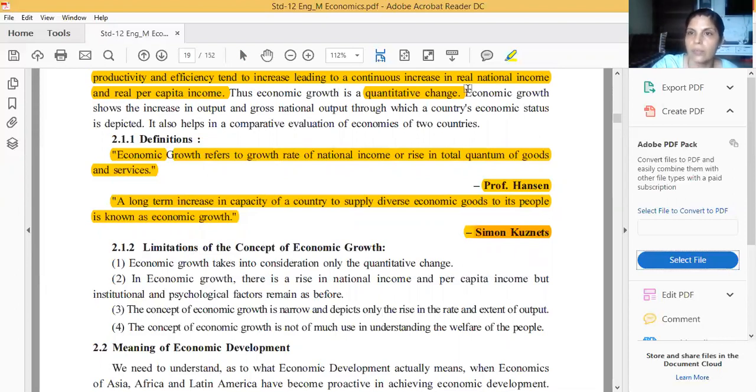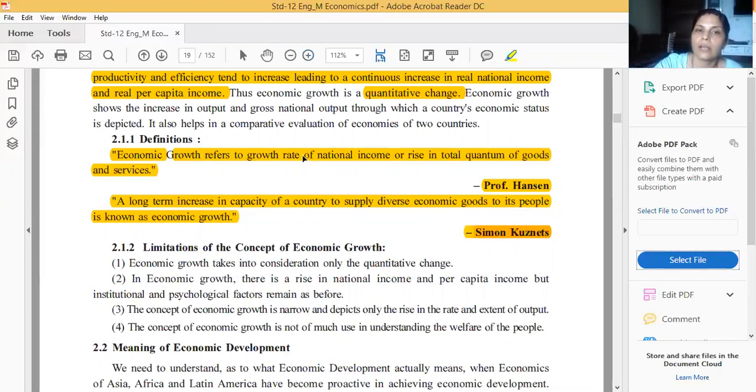Okay, don't create any type of confusion in your mind. The same type of point we can write in this or in that characteristic also, because this time we are going to write in the characteristic. Characteristic means nature. We just explained the nature of economic growth. Now we are discussing the limitations, the drawbacks.